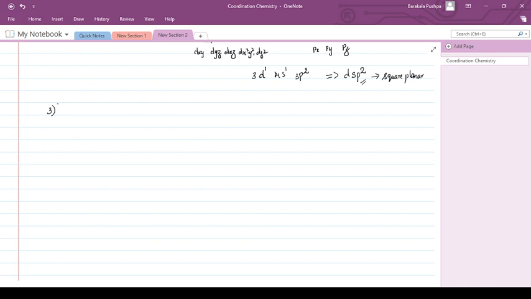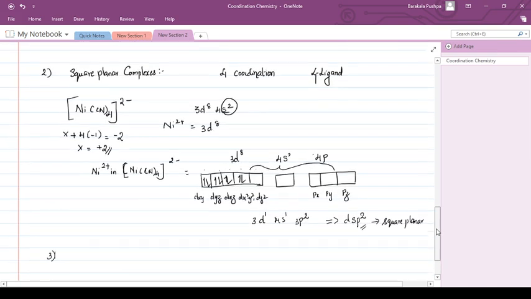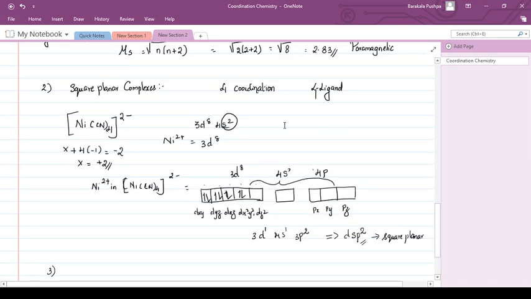Now we will see what happens for the octahedral complexes. But first, what is the magnetic moment in this complex? The magnetic moment, mu s, is the spin only magnetic moment. We are considering only the spin only magnetic moment, and in the formula square root of n into n plus 2, there are no unpaired electrons, so it is 0. It is diamagnetic in nature.